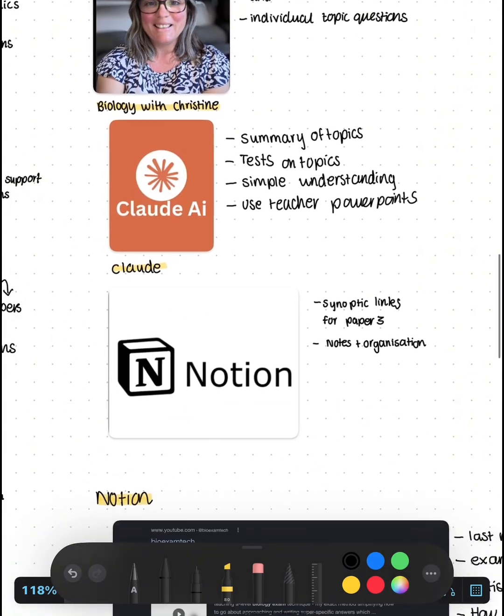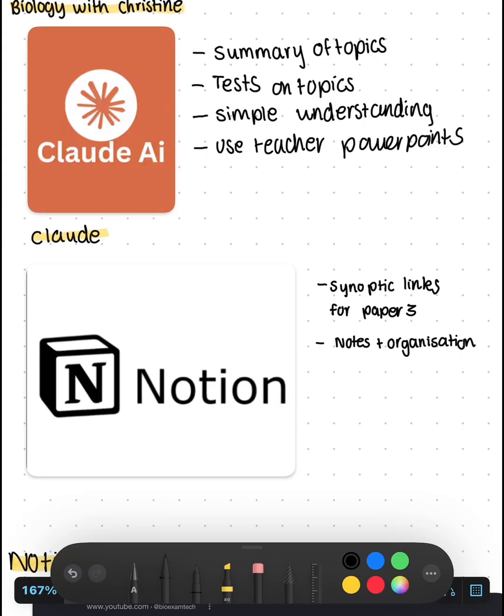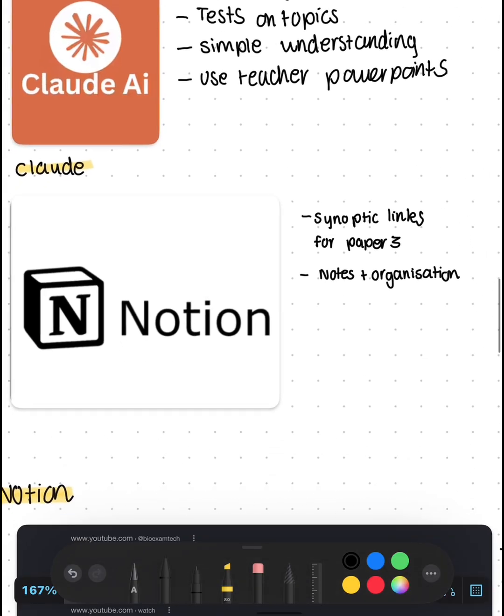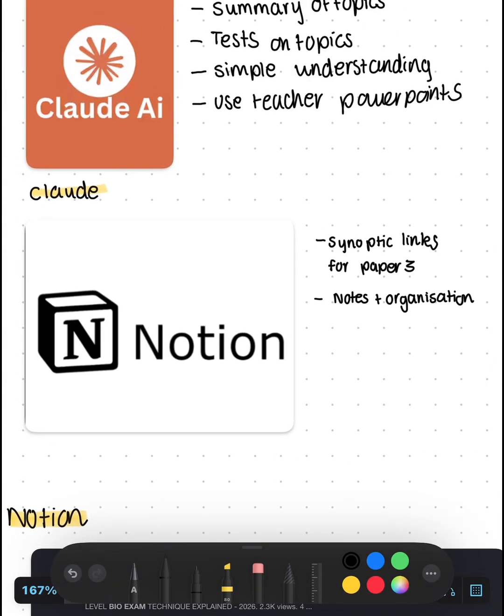I didn't use Notion that much, by the way, the next one. But what I would say is that for paper 3, if you ask it to make you a synoptic links page, because obviously it's paper 1 and 2 combined, it is very good for that. I didn't read much of it, but I'm pretty sure it came up with a really nice summarized page of everything that I should have known in case it came up. So maybe have a look at that, and also use it for your notes and your organization. That's just a general tip for life, I guess.